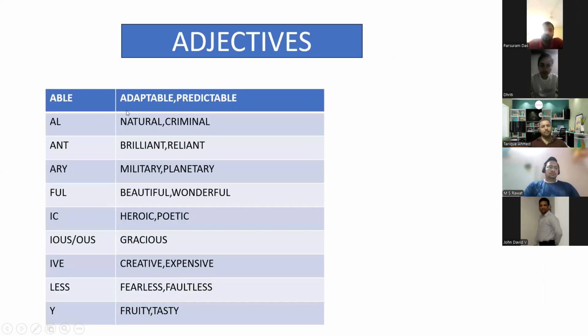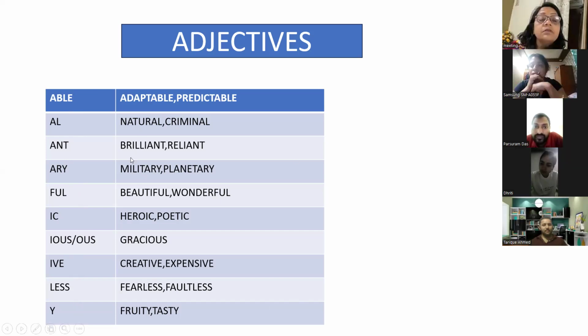I have written some suffixes also. If the word ends with these suffixes: able, al, ant, ary, ful, ic, ious, ous, ive, less, these are all adjectives. So you have to just cram. If you see, I saw a beautiful girl, it should immediately come into your mind: it ends with ful, so it is an adjective. Go through it once. Mita, I will share this PDF.